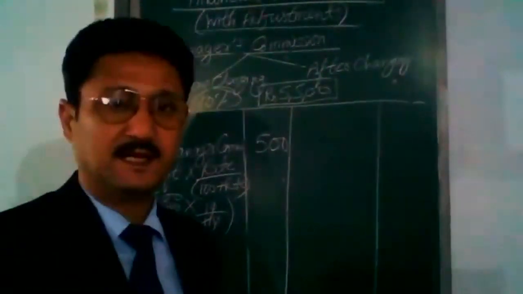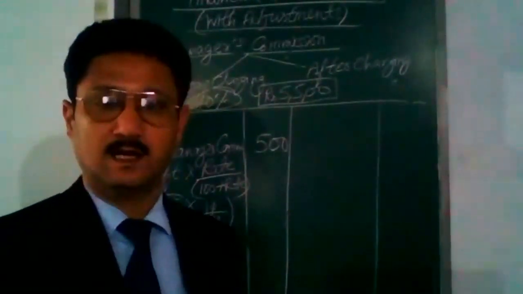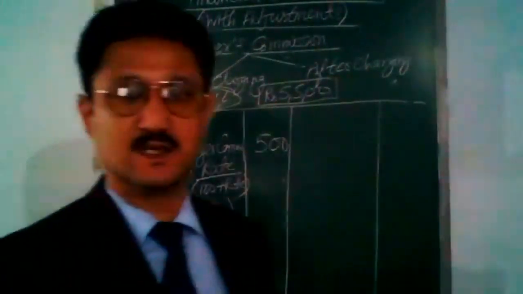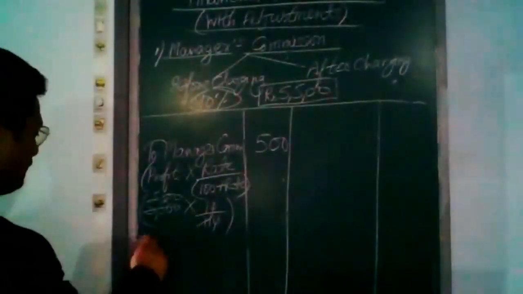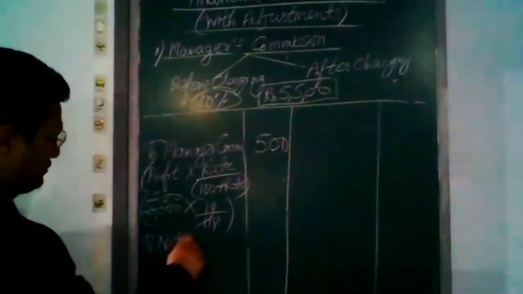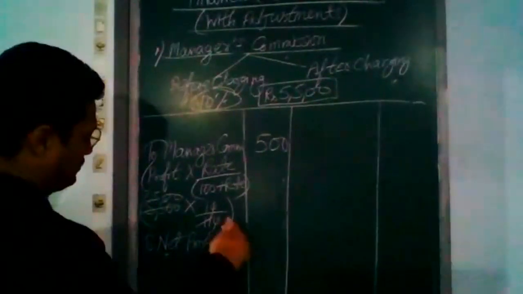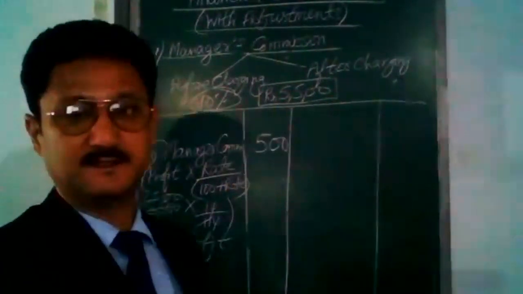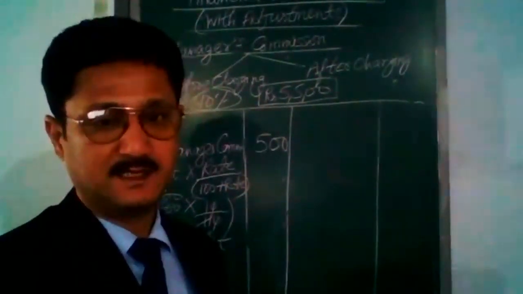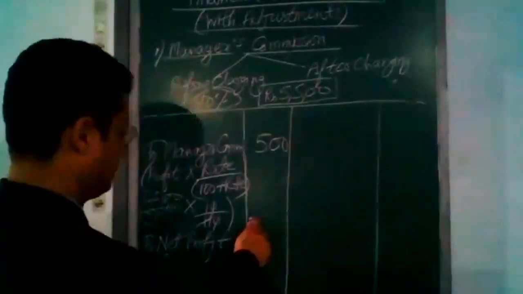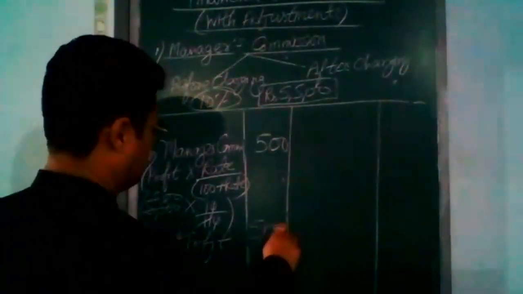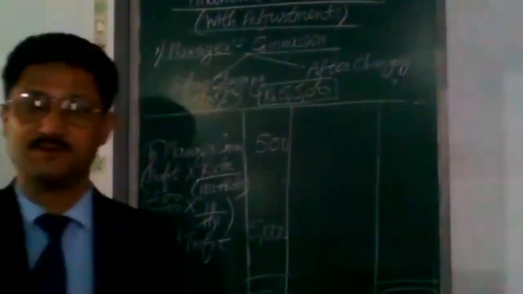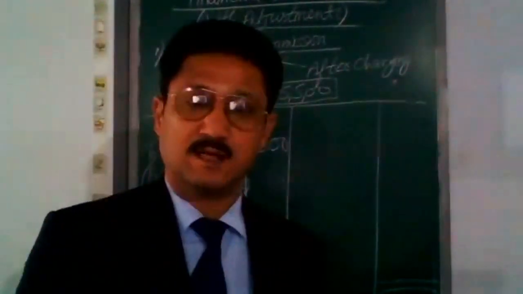Under this method, after charging his commission, the net profit will be 5,500 minus 500, which is 5,000.